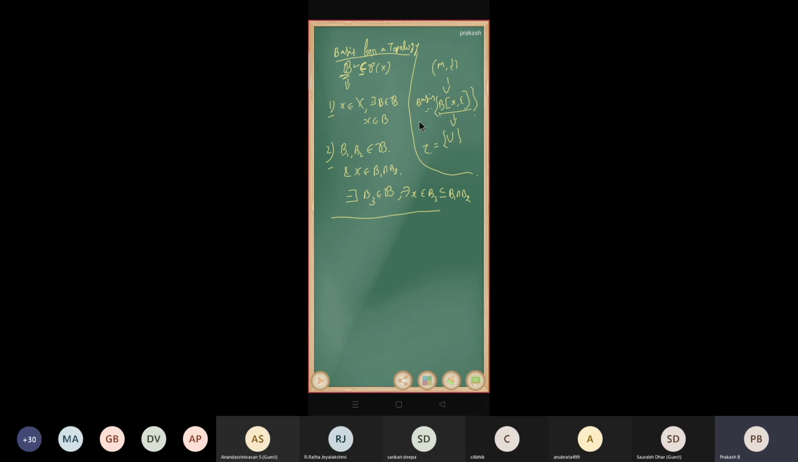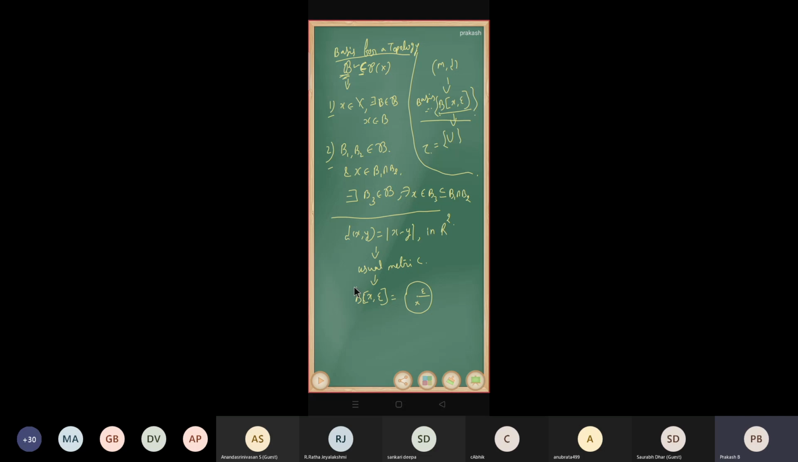Now we want to see an example for the basis. I'm going to take an example from the metric space. You know that d of x comma y is equal to modulus of x minus y in R power 2. This metric is called the usual metric. For this, what is the open ball? The open ball is nothing but a circle with center x and radius epsilon, right?